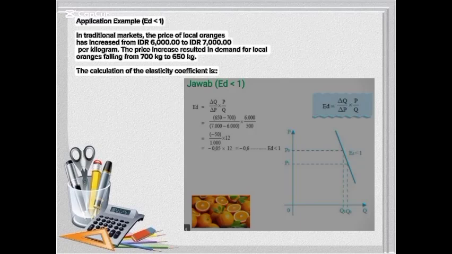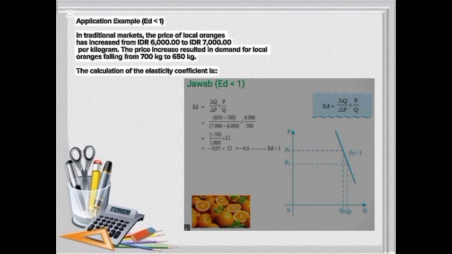Application example. In a traditional market, the price of local orange has increased from 6,000 to 7,000 per kg. The price increase results in demand for local orange falling from 700 kg to 650 kg. The calculation of the elasticity coefficient is: formula ED equals delta Q by delta P times P by Q.